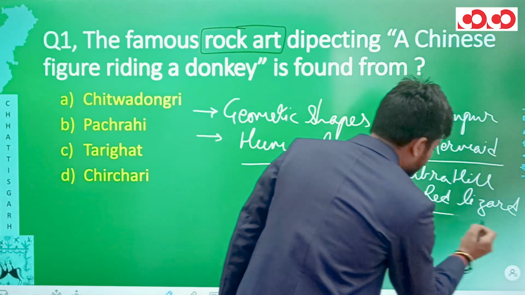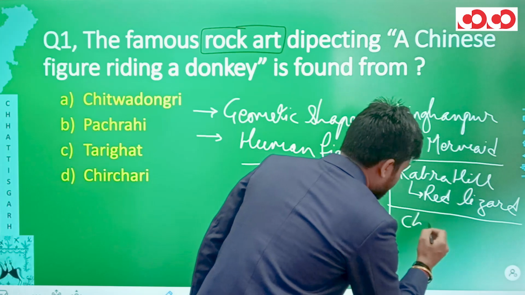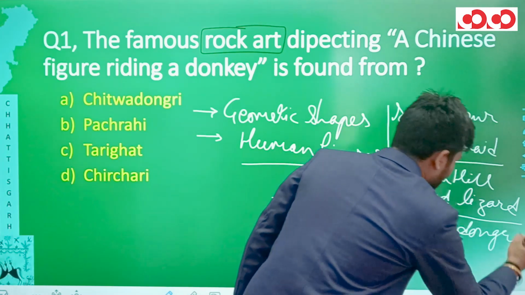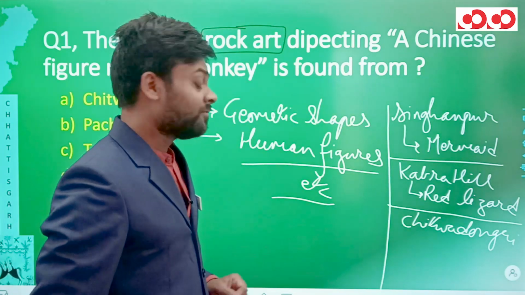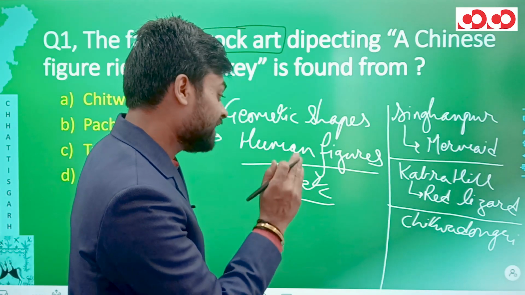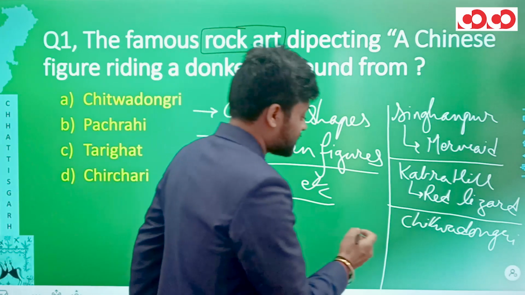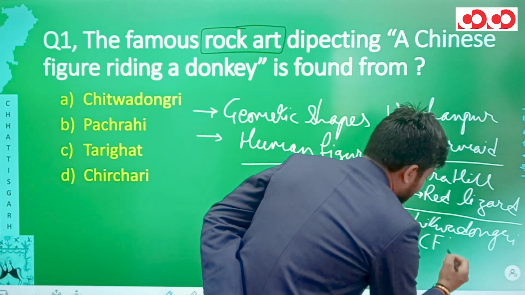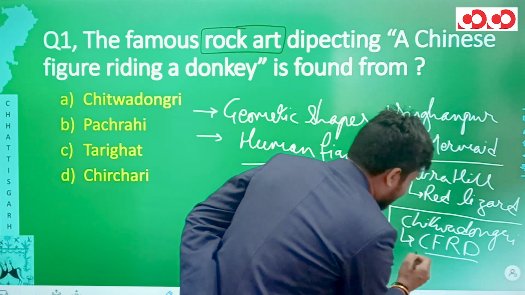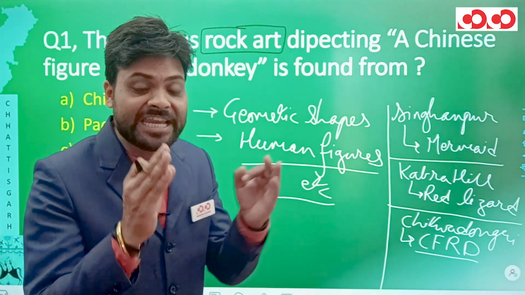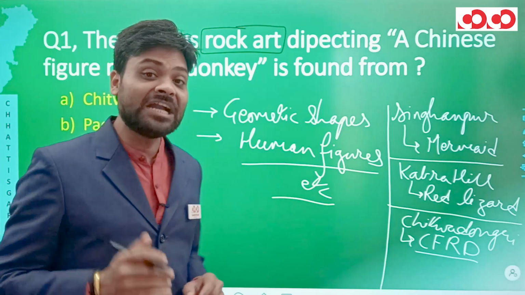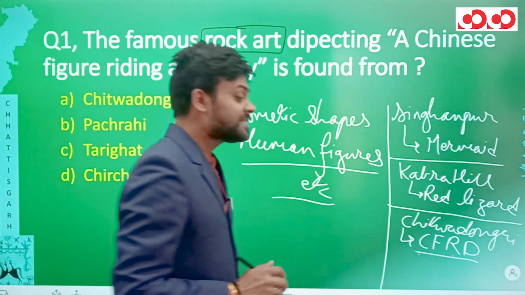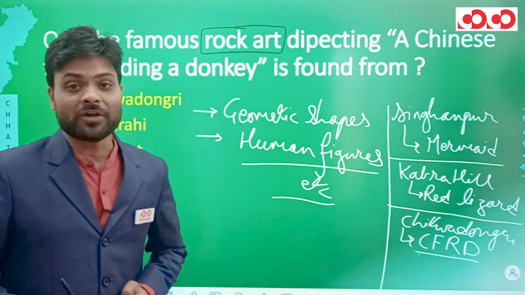Then we have Chitwa Dongri. From Chitwa Dongri, there is a specific type of rock art in which a Chinese figure riding a donkey can be seen. That is what I have written, CFRD, Chinese figure riding a donkey.